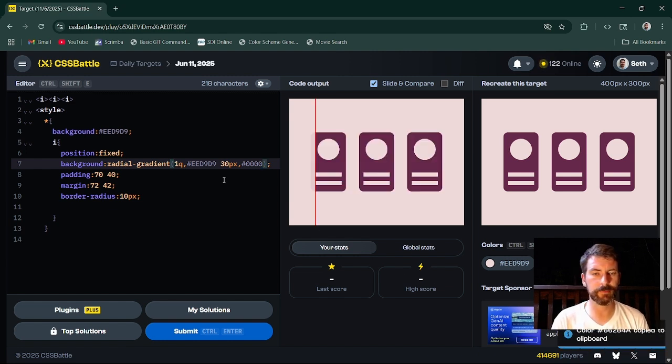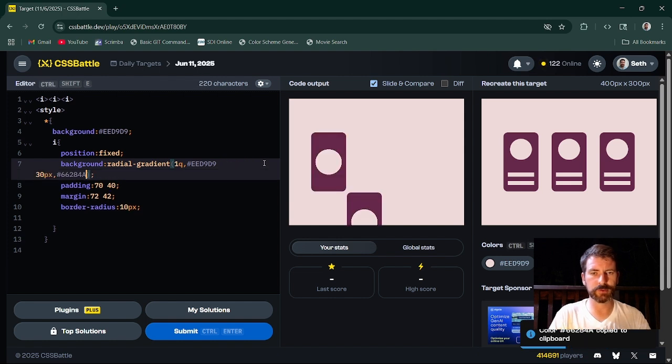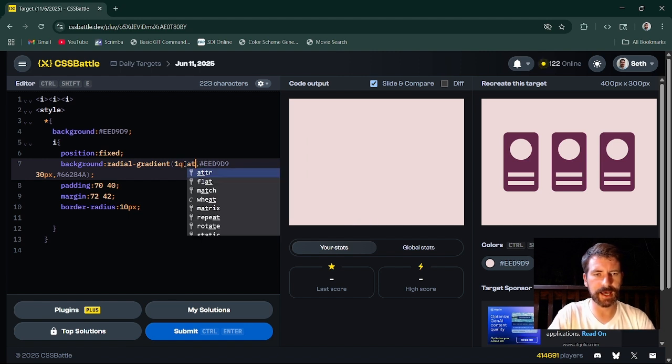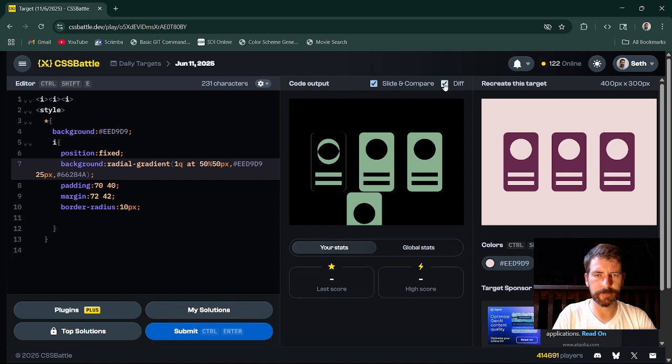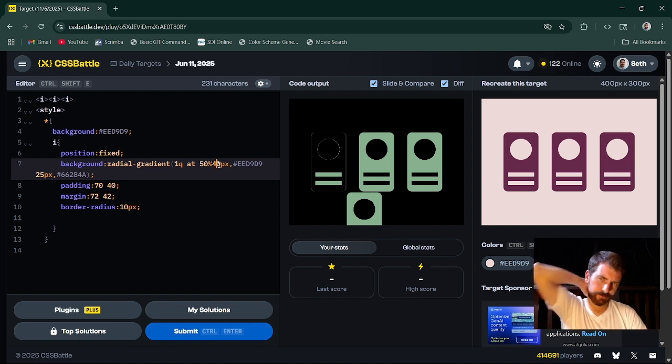Here's what we're going to do. All right, we actually do want this as the background so it fills in, right? And then we can say 1Q, and we can say at 10 pixels. Nope. 50%, and then do the 10 pixels. All right, more than that. 30, 40, 50. All right, and this is a bit smaller. So let's drop it down to like 25. That looks about right. All right, and we can just 40. There we go. We got that.